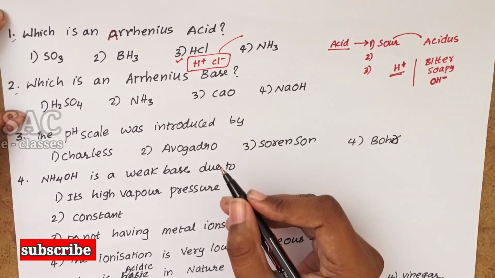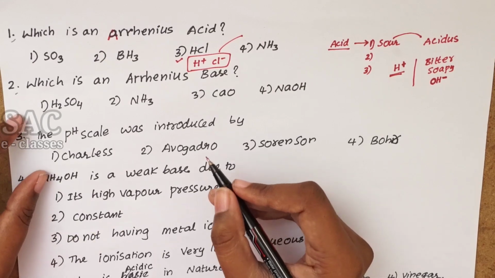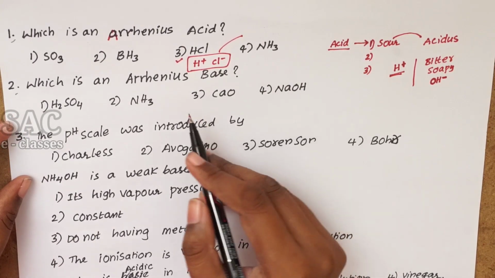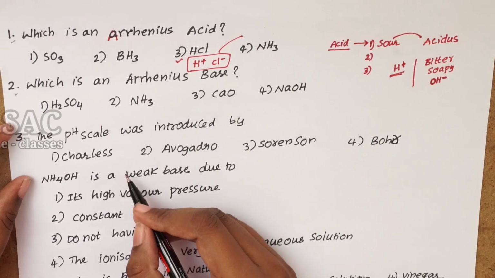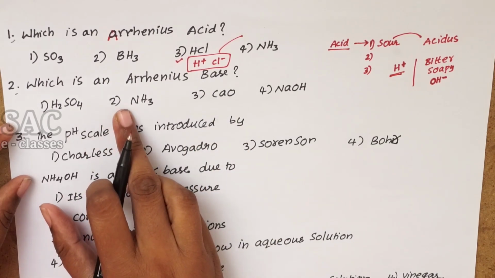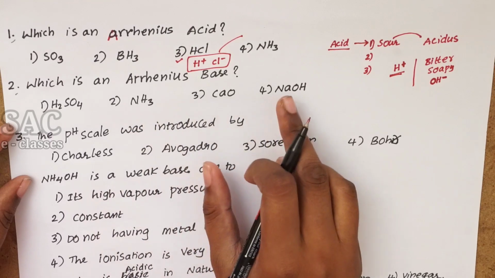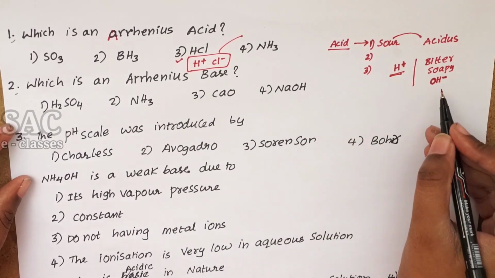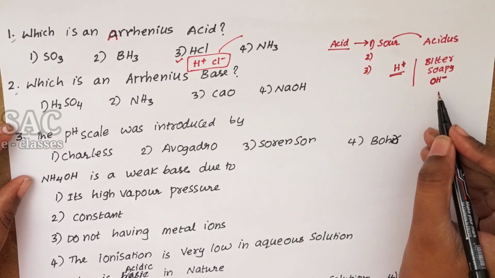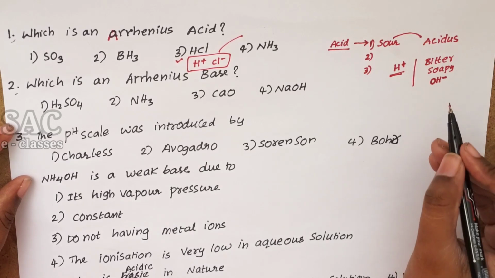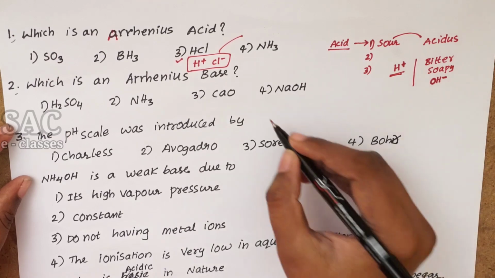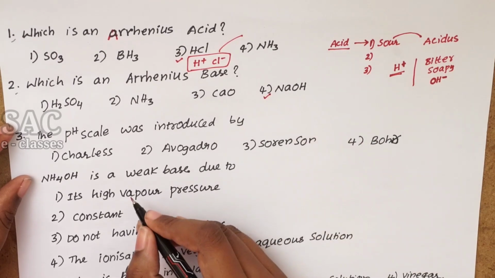So we can say that HCl is an Arrhenius acid. Coming to which is an Arrhenius base: NH3 is usually a base, NaOH is also a base. But according to Arrhenius, a base is one which can give OH- ions in the aqueous medium. So it is NaOH.